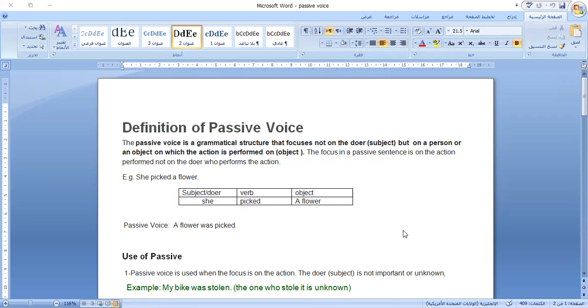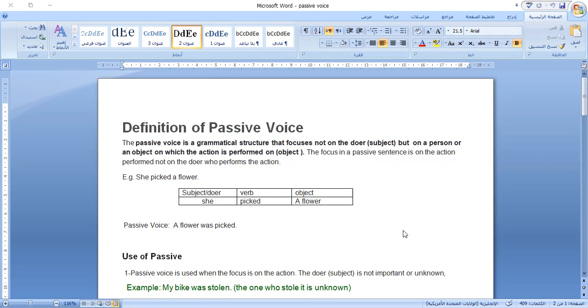we are not concerned with the doer or the subject. It's not important. The important thing is the action which is done and who receives the action. So if I put it in the passive voice, as you see here, a flower was picked. Who picked it? I don't want to say, I don't want to know, or it's not important for me to know. I just say a flower was picked. Okay? So this is the passive voice.